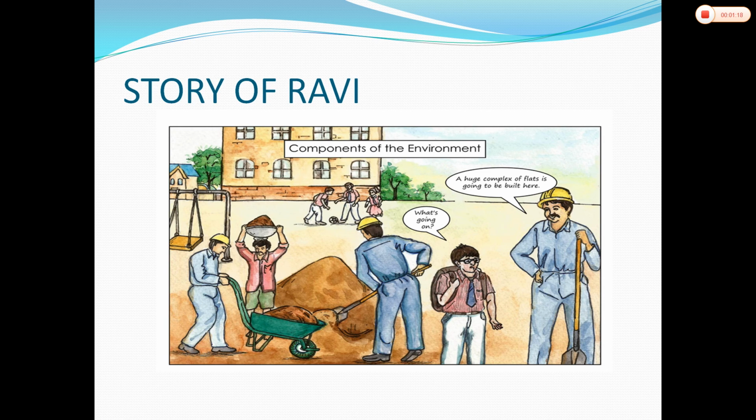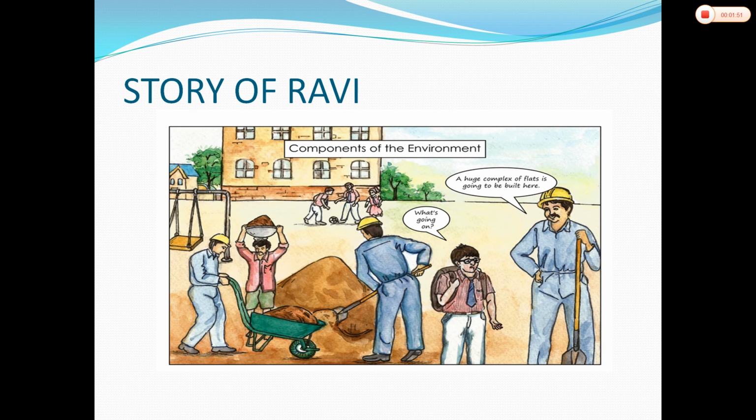Ravi was almost in tears when he realized that the big playground with its soft grass, marigold, and butterflies is gone forever. He shared his feelings with his classmates in the assembly. The principal, too, sadly observed, "See how our environment is changing." In the class, Ravi asked his teacher, "What is environment?"